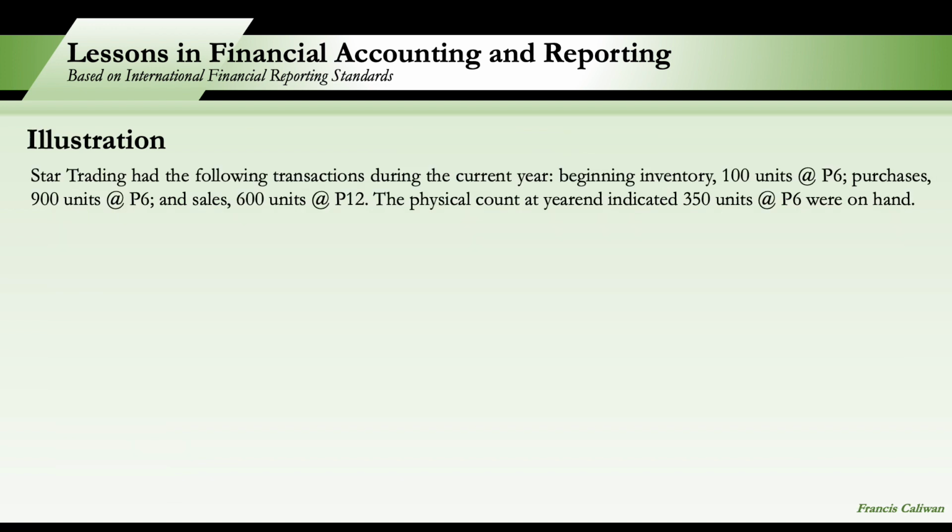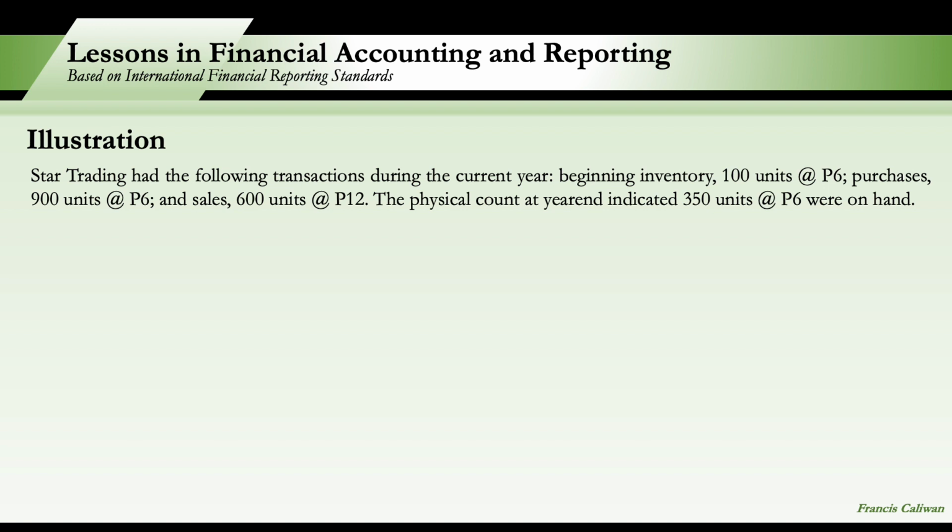Okay? So, to illustrate the inventory accounting systems, perpetual and periodic accounting systems, let us have this illustration. Start Trading had the following transactions during the current year. Beginning inventory, 100 units at 6 pesos per unit. Purchases, 900 units at 6 pesos. And sales of 600 units at 12 pesos. The physical count at year-end indicated 350 units at 6 pesos were on hand.